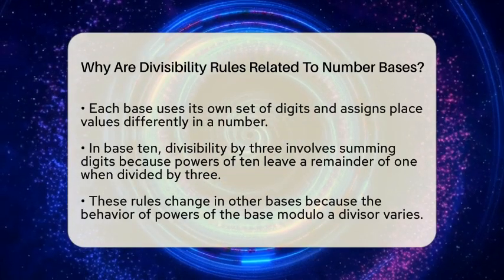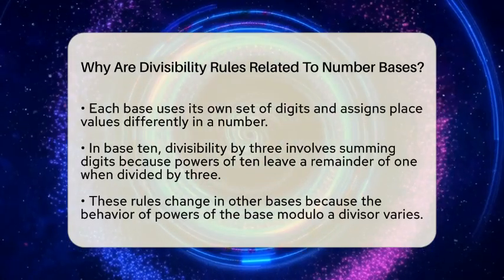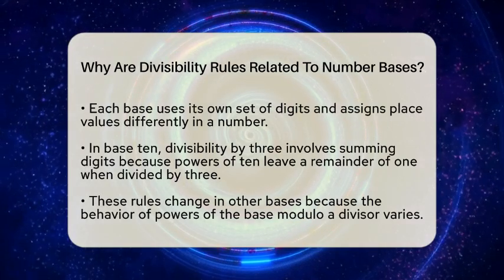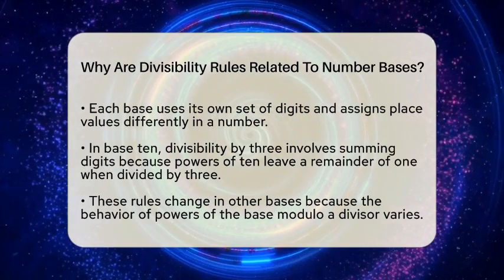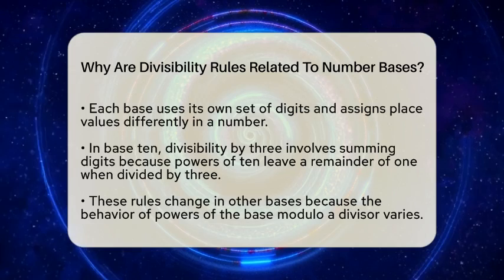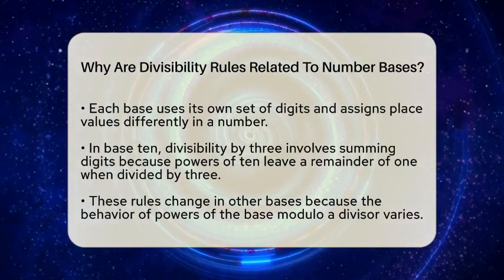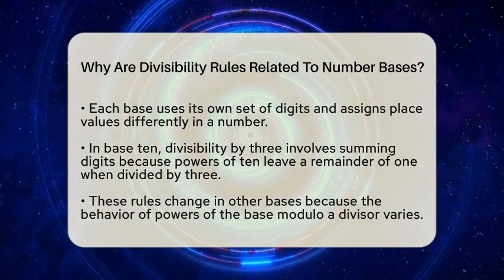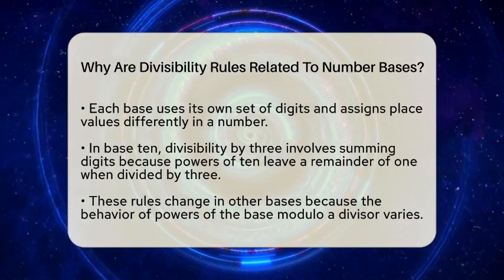For instance, in base 10, the rule for checking if a number is divisible by 3 involves adding all its digits. This works because powers of 10 leave a remainder of 1 when divided by 3. So, the sum of the digits gives the same remainder as the original number. But in other bases, these rules change because the way powers of the base behave modulo a divisor is different.